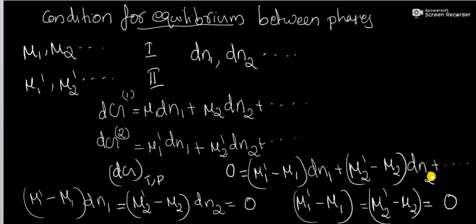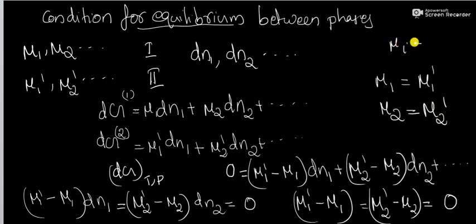That is, mu1 equal to mu1', or mu2 equal to mu2', etc. So, generally we can write for any component i in such a system, mu i equal to mu i'.